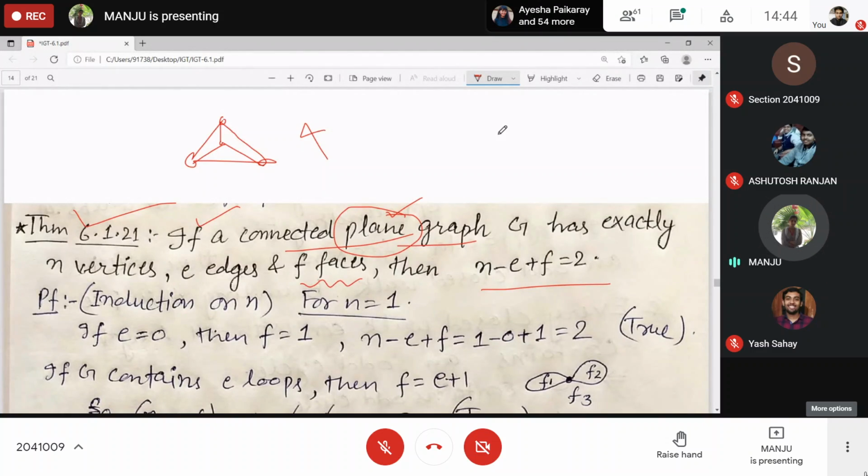For n equal to 1, which graph exists? K1 or P1, trivial. How many regions? 1. Number of edges 0, and number of faces 1. So n minus E plus F gives you 2.